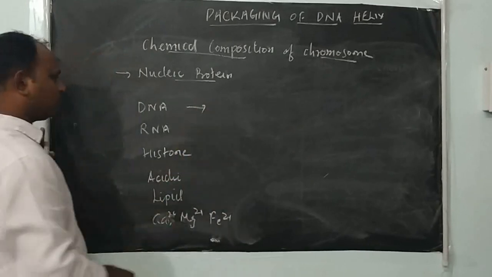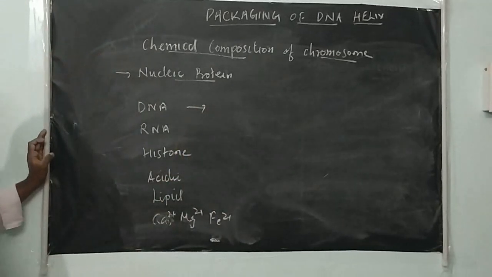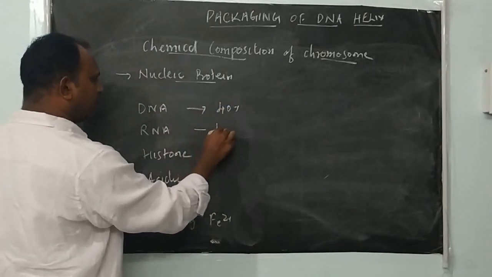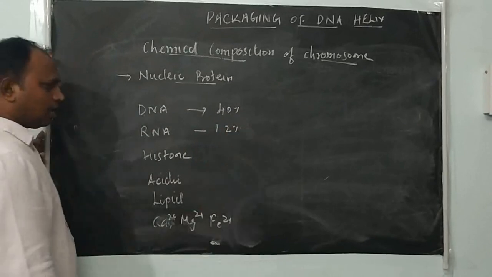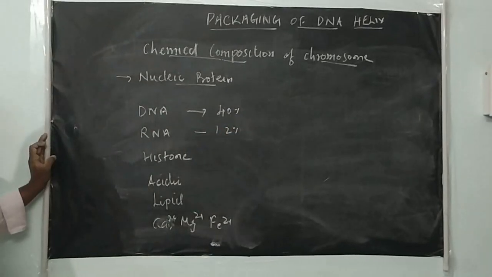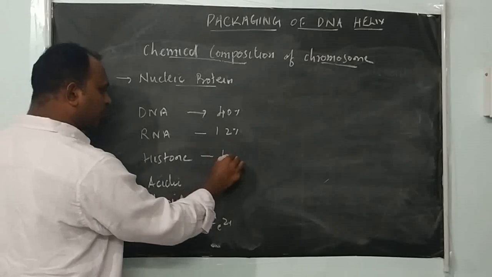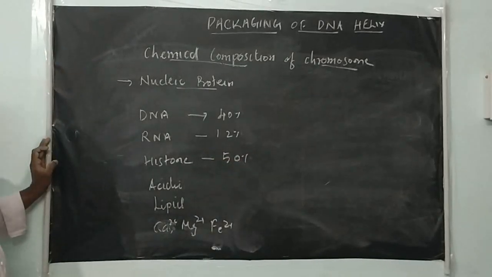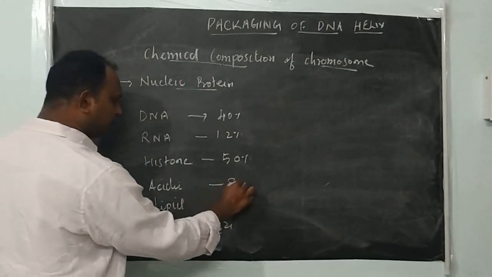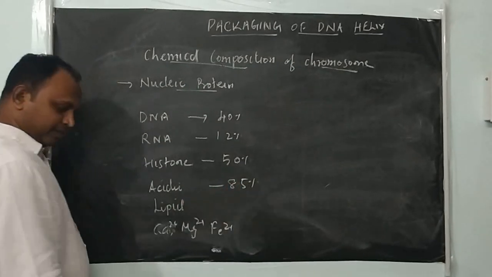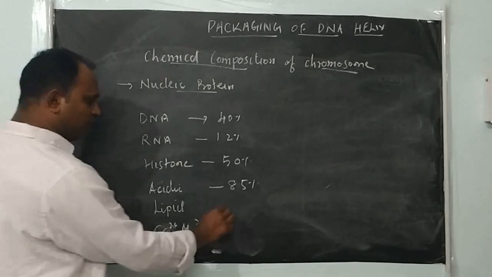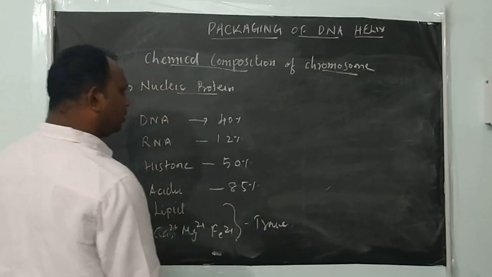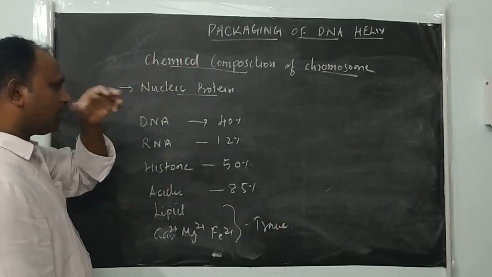If you take one chromosome, how much percentage is DNA? About 40% is DNA. RNA is 1.2%, so it contains only a trace amount of RNA. Histone proteins are 50%, found with the DNA. Acidic proteins are 8.5%. Lipids and inorganic salts are present in trace amounts in that chromosome. This is the chemical composition of a chromosome.